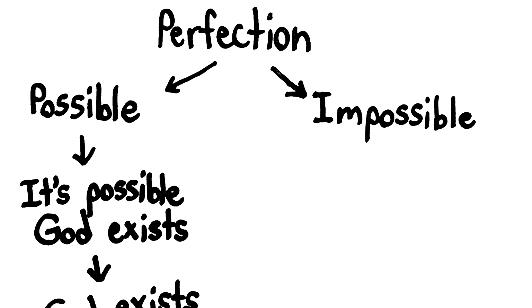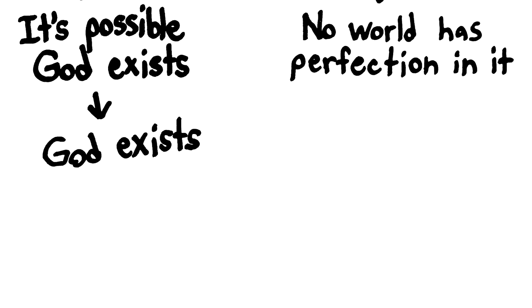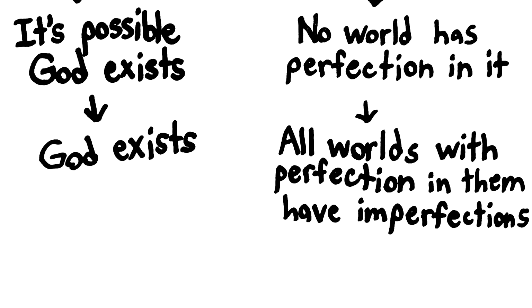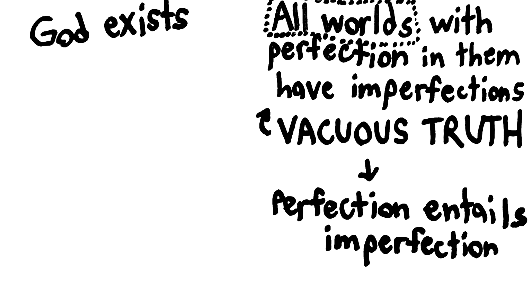If you want to instead say that perfection is impossible, then no possible world has a perfect being in it. But then we can make a statement like, all possible worlds that have a perfect being in them have an imperfect being in them. And this is going to be vacuously true. The all worlds there is really referring to zero worlds if perfection is impossible. If there is no possible world that contains a perfect being, then there isn't any possible world that both contains a perfect being and also lacks an imperfect being. That means that the existence of a perfect being would entail the existence of an imperfect being, given our definition of entailment. Perfection entails imperfection.